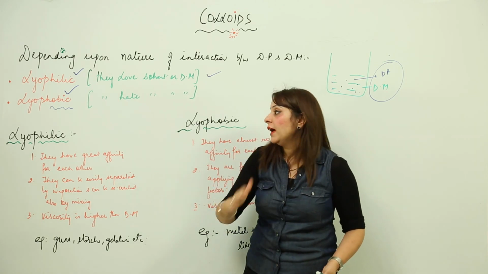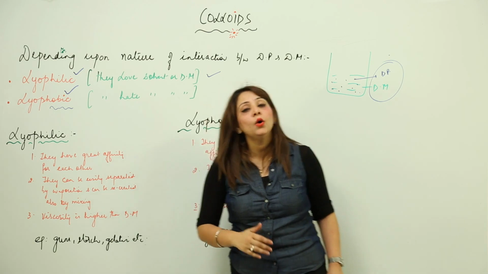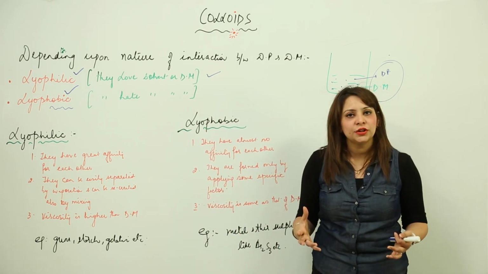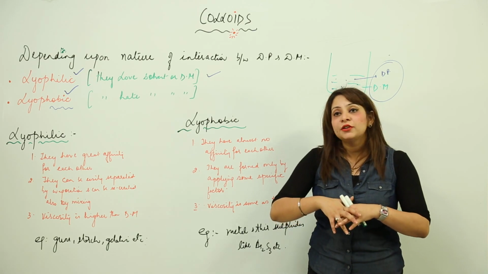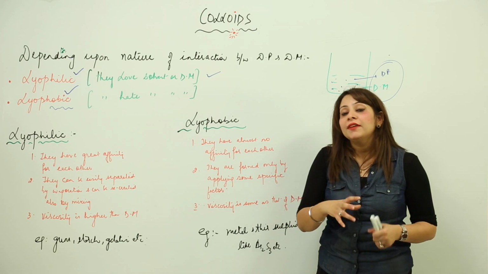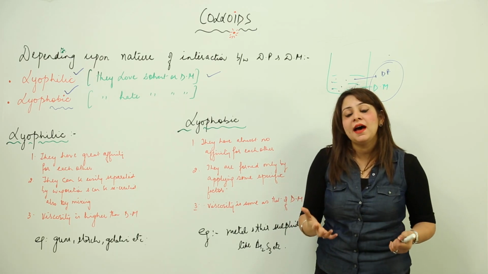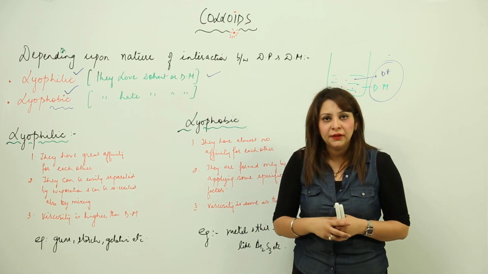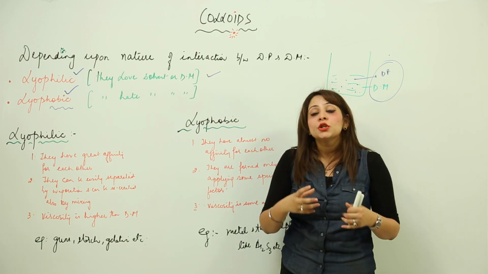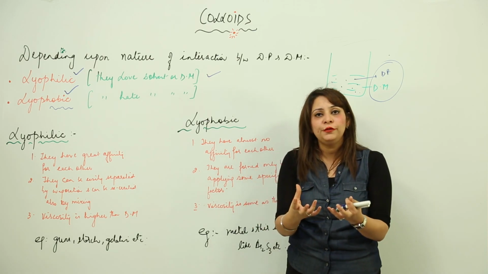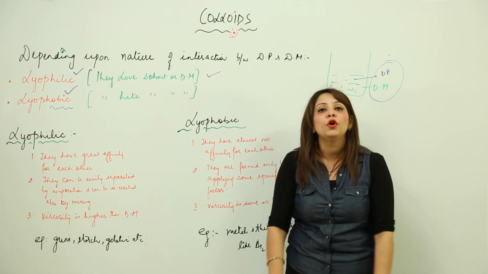So this is what we have for lyophilic. Now, when I talk about lyophobic, as I told you, they do not love each other, they do not have any attraction tendency, or you can say they do not have affinity for each other. And if any two substances do not have affinity for each other, then it is very difficult to mix them up, right. So if you keep the dispersion medium and dispersed phase together, they will not form the colloid.